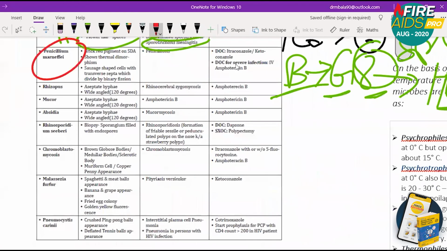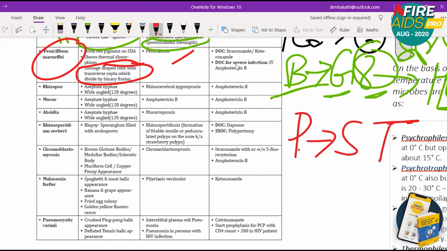The next one is Penicillium, or Talaromyces. Brick red pigment is seen. Thermal dimorphism is seen. Sausage-shaped cells with transverse septa are seen. It causes penicilliosis. So I want you to remember S and T. S is for sausage-shaped cells. T is for thermal dimorphism. And ST is for septa, which is transverse.